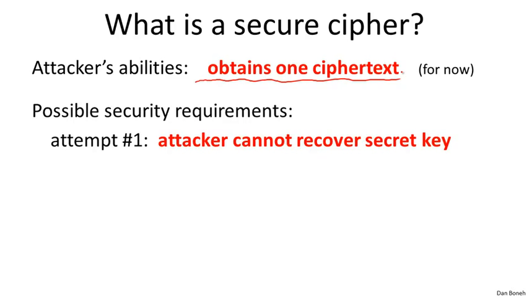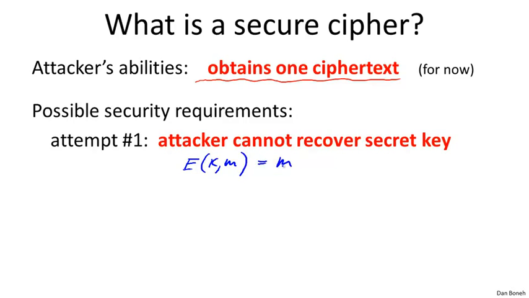The first definition that comes to mind is to say, maybe we want to require that the attacker can't recover the secret key. Given the ciphertext, he shouldn't be able to recover the secret key. But that's a terrible definition, because think about the following brilliant cipher. The way we encrypt a message using a key K is that we just output the message. This is a brilliant cipher.